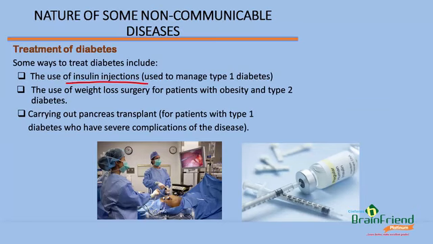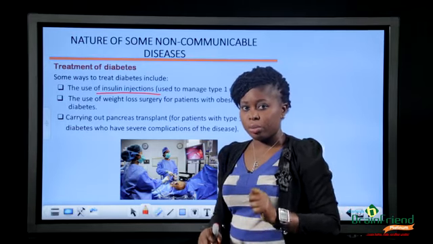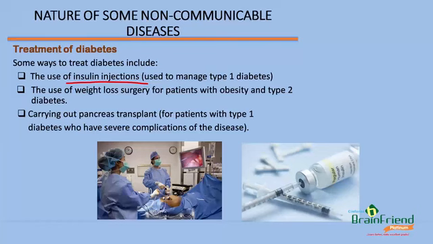Now, this one would work for type 1 diabetes. Remember, we said that type 1 diabetes is when there is little or no insulin production from the pancreas. So, insulin injections will be given to such type 1 diabetes patients. Also, we have the use of weight loss surgery, especially for patients with obesity and type 2 diabetes. Okay? If one can afford a weight loss surgery, it would help to remove the excess fats in the body.